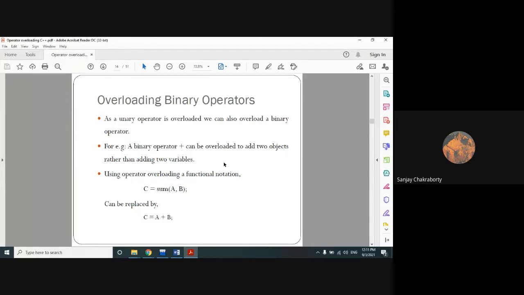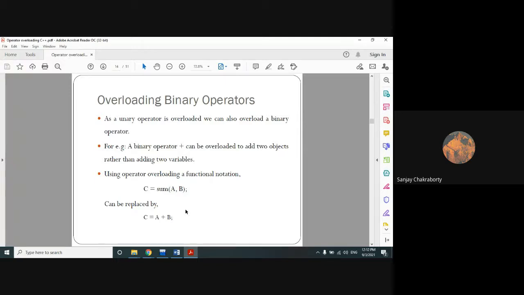Then I showed some programs where we overloaded a binary operator like the plus operator with some new actions or functions. I showed you the addition of two objects with the help of binary operators, which we didn't do earlier, because binary operators we mainly used to add two variables, which can be integer or float variables.